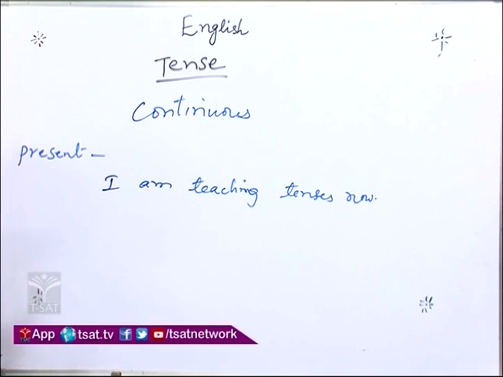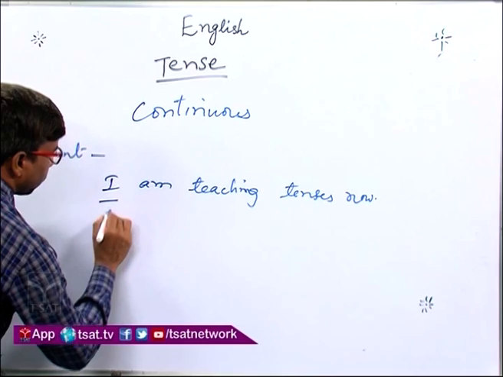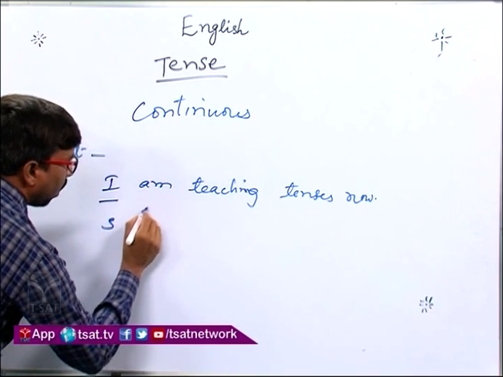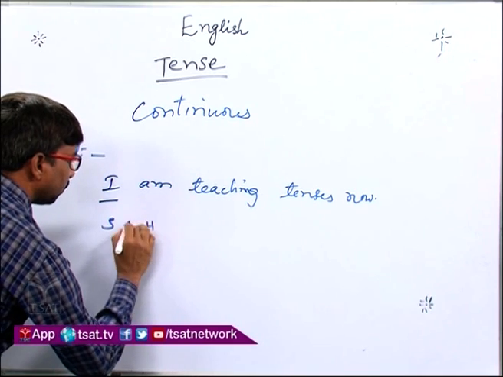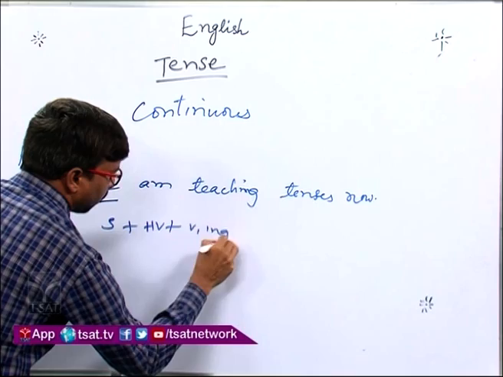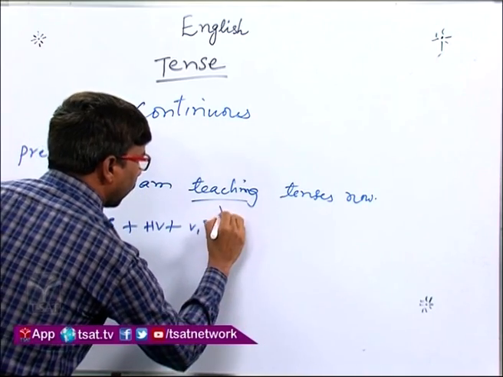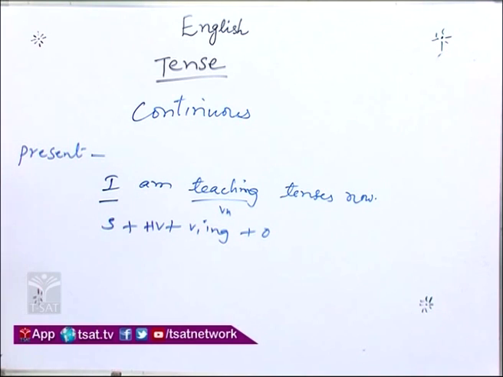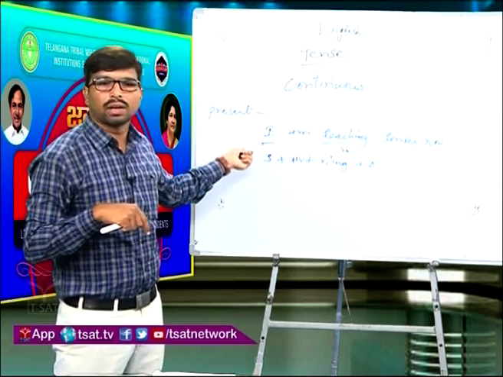So, let us see the structure of present continuous tense. Subject, am, is, are as our helping verb, plus V1 ing, which we can also call V4, plus object. This is the structure of present continuous tense. The main usage of present continuous tense: whatever action is going on right now at the time of speaking, we have to use present continuous tense.